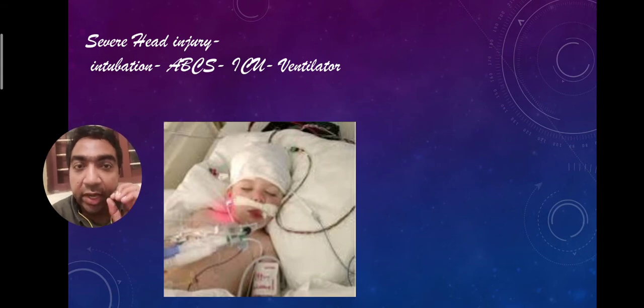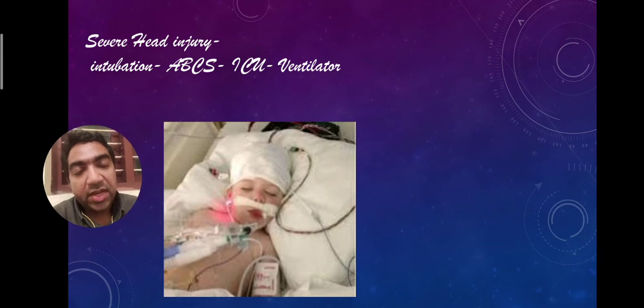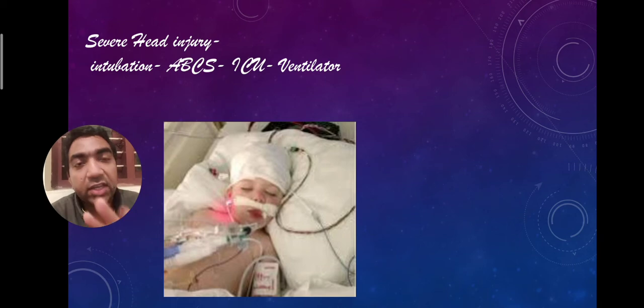When the patient presents, there will be no consciousness and the breathing is not stable, or there will be apnea in between. So in these patients, don't be in a rush to run to the CT scan. The GCS will be less than 8. So in those patients, don't rush for CT scan.